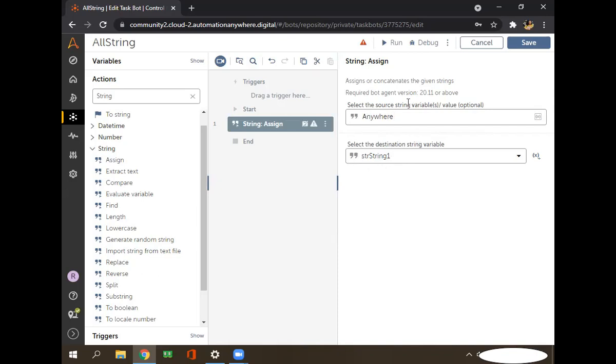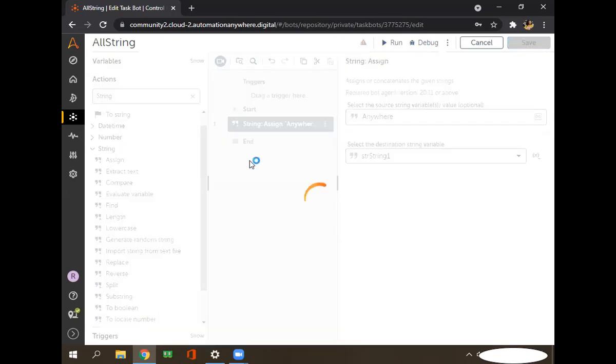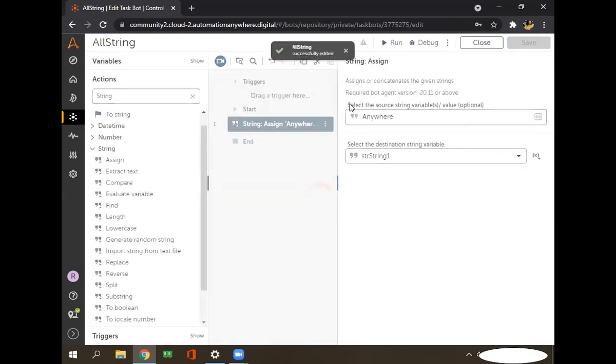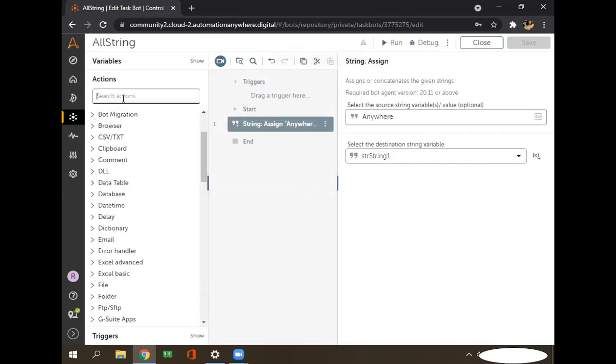And now I want to print this variable. I want to see the result of this variable, what value we had assigned. I want to display it on the screen. So for that, we can use a message box. So I'll use the message box to display this result. In action, we can check message.